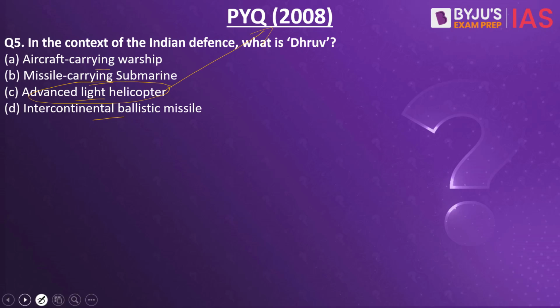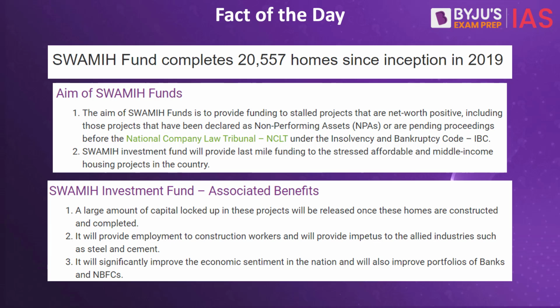Now let's look into the fact of the day. The fact of the day for today's discussion is the SWAMIH Fund. What does it stand for? It stands for Special Window for Affordable and Mid-Income Housing. This happens to be India's largest social impact fund, especially formed for completing stressed and stalled residential projects. The fund is sponsored by the Ministry of Finance and is managed by SBI Cap Ventures Limited, which happens to be a State Bank group company.